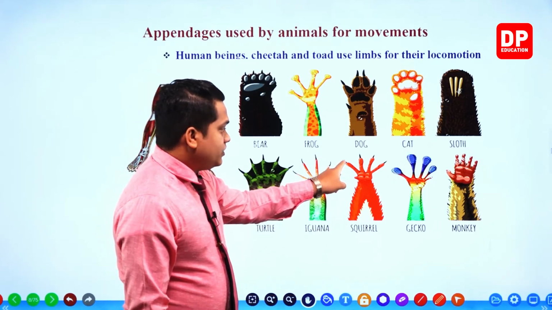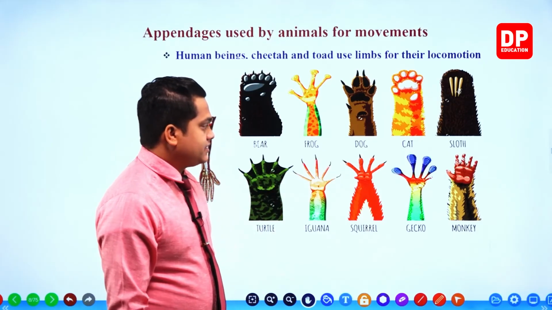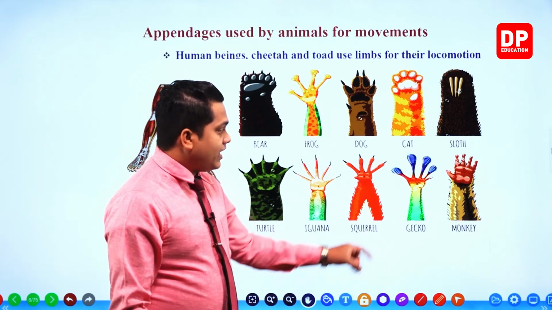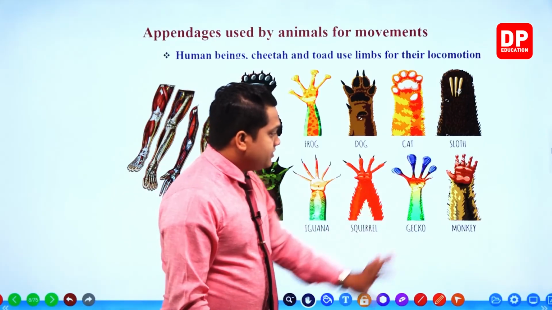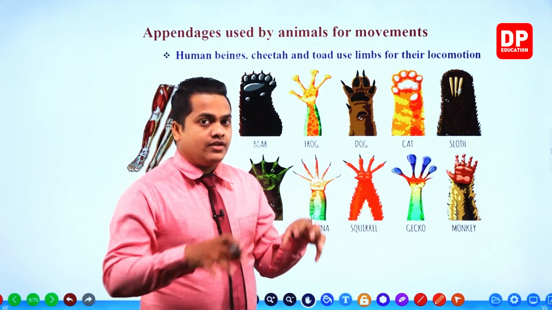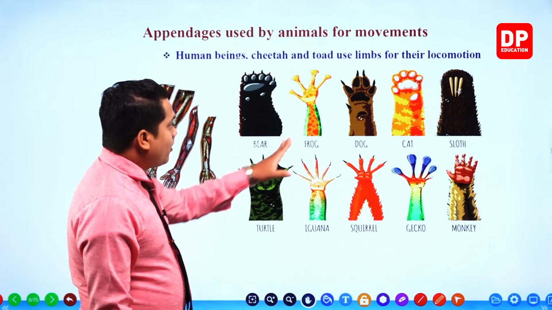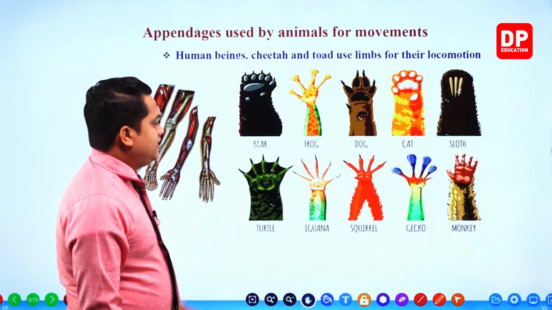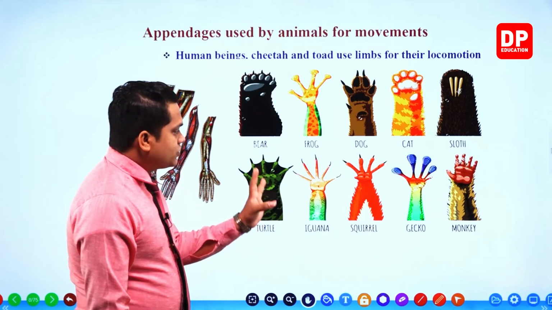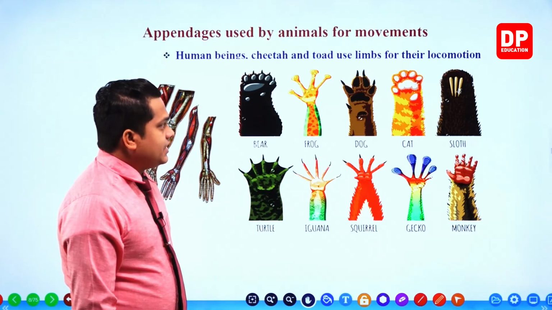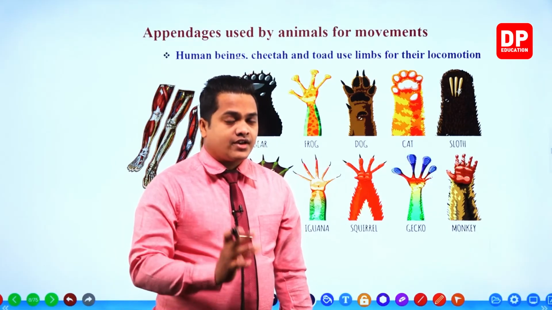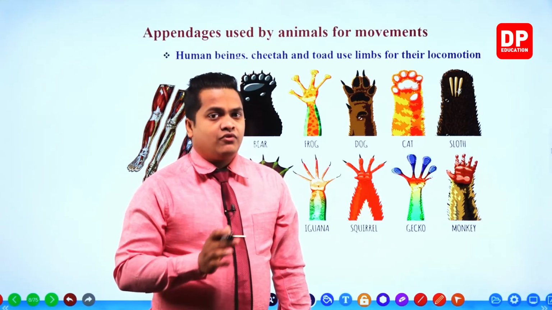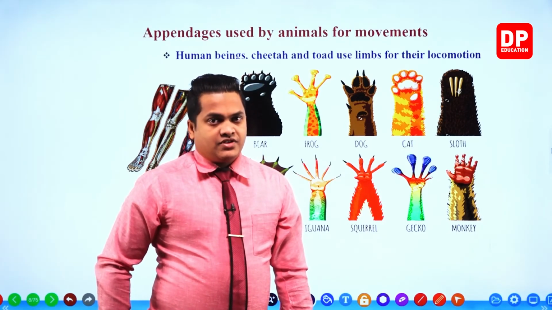Squirrels also have sharp nails like this so that they can climb well. The gecko has these kinds of appendages so that they can cling on walls. Even the frog has special structures like this. The bear, turtle, and other animals have different kinds of structures and appendages which are helpful for their locomotion.